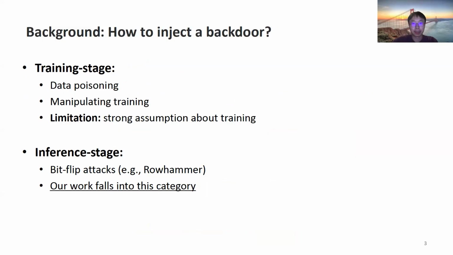However, conventional backdoor attacks focus on the training stage and need to poison the training dataset or manipulate the training process. The need to access the training facility makes the threat model less practical. Recent work has developed backdoor injection methods that do not rely on access to the training facilities. They exploit bit flip attacks, for example Rowhammer, to modify model weights in the inference stage. After flipping the target bits, any sample with the attacker's specified trigger will be predicted as the target class.